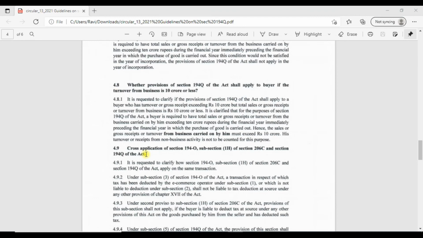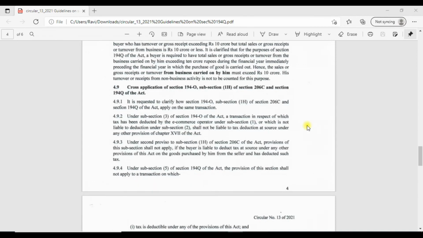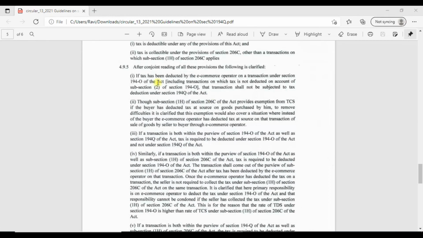Next one is the most important clarification. That is, when for a transaction more than one provisions apply, then which one will prevail? Here it is clarified. If section 194O is applicable, that is TDS on e-commerce transactions, then 194Q will not be applicable on such transactions. That is specified here.